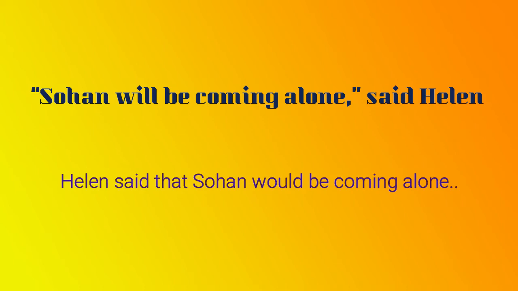The reporting clause here is Helen said. Said is in past tense. So how will you change it now? Helen said that Sohan would be coming alone. Clear? Will becomes would.